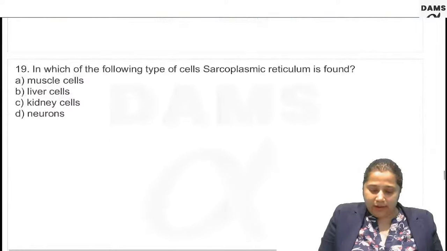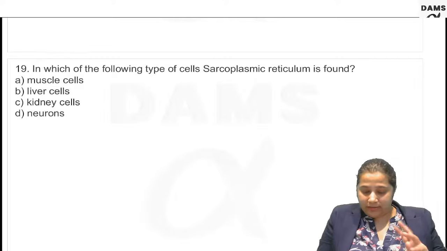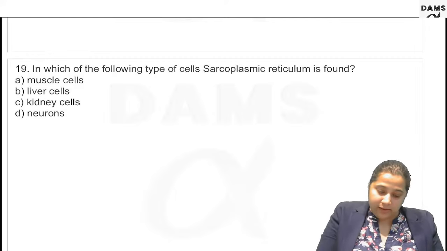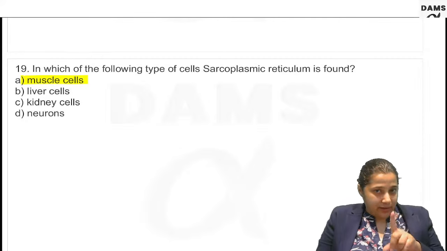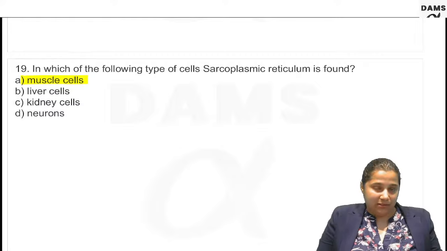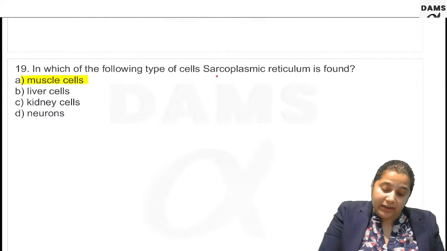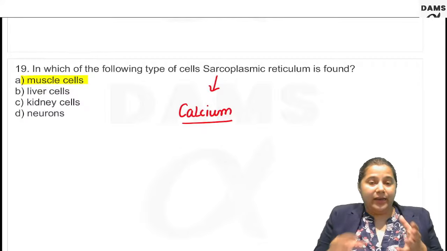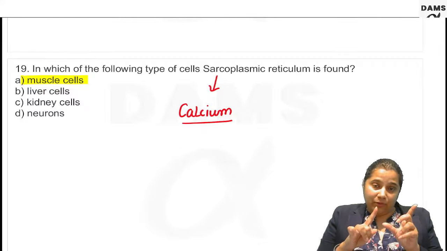Question number 19. Which of the following cell type has sarcoplasmic reticulum? The answer is muscle cells. The endoplasmic reticulum found in the muscle cells is unique. It is modified and rich in calcium. Anywhere motility is occurring, calcium is required. If the vesicle is moving, calcium is required.